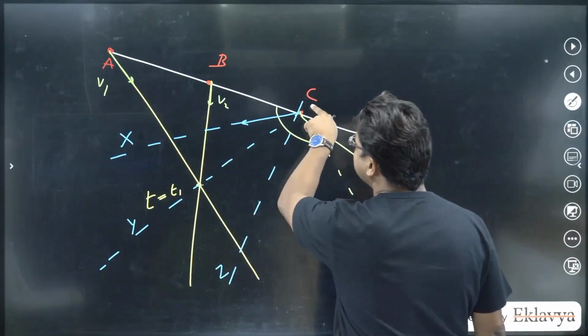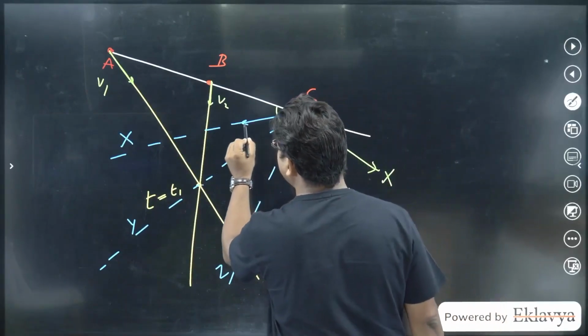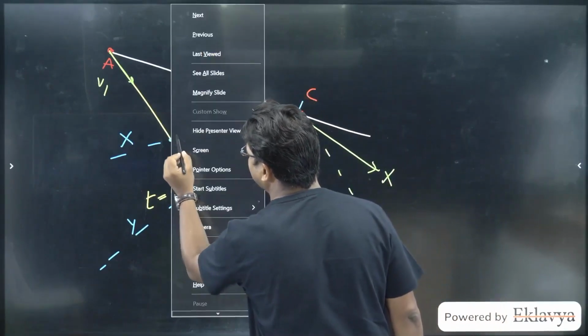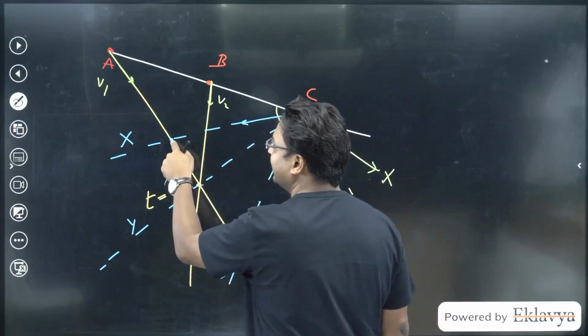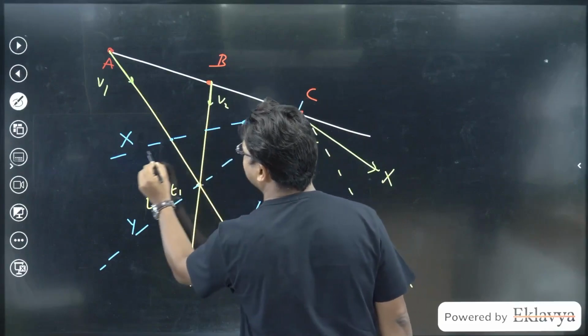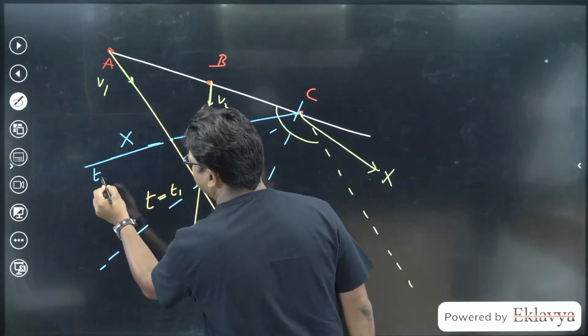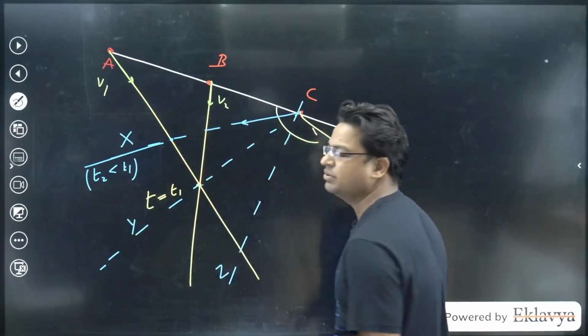In case C goes on trajectory X, then C will meet A here, and A would be present here before it is present here. So it basically means that on this particular trajectory, t2 has to be less than t1.